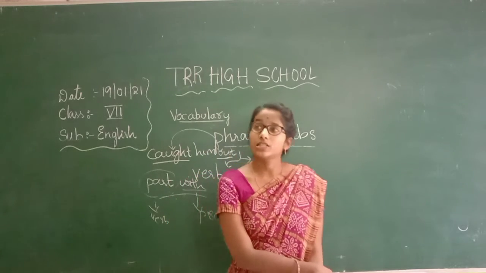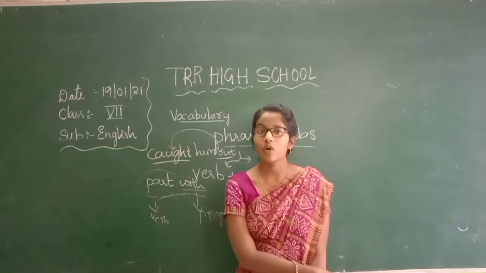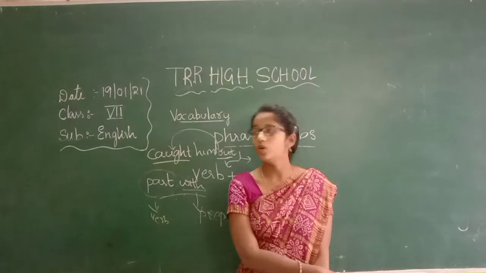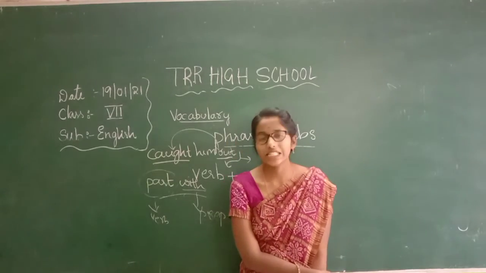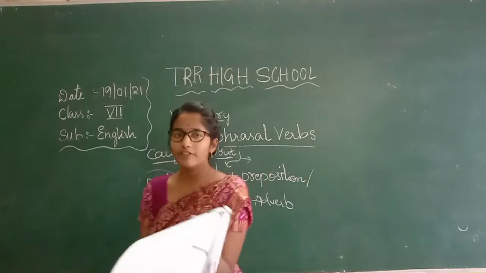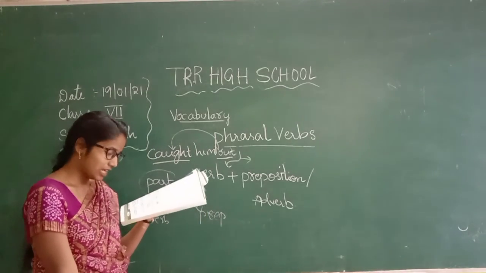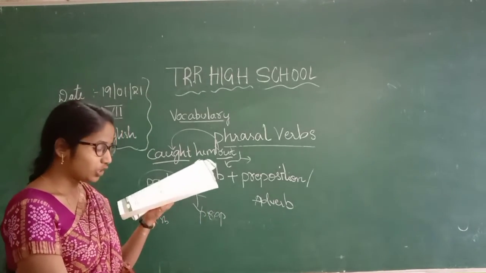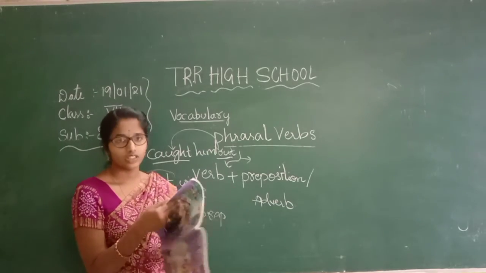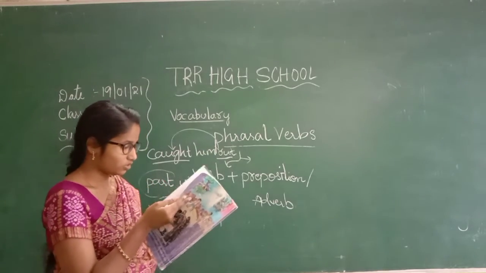In the sense, his painting is so good that he doesn't want to give that bag of gold to that person. That is the meaning of part with: to give something to somebody else, especially something that you would prefer to keep. Okay, you understood.